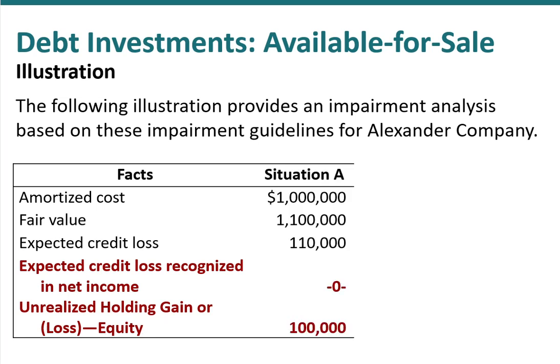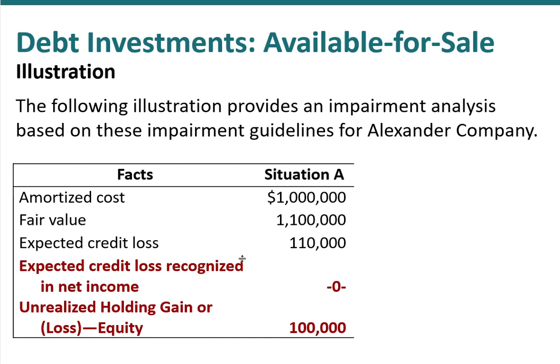So our first situation, the debt investment is on our books for $1 million, but the fair value is $1,100,000. So we cannot have a loss on this because we just turn around and sell it or liquidate it at $1.1 million, and we've fully covered our costs.